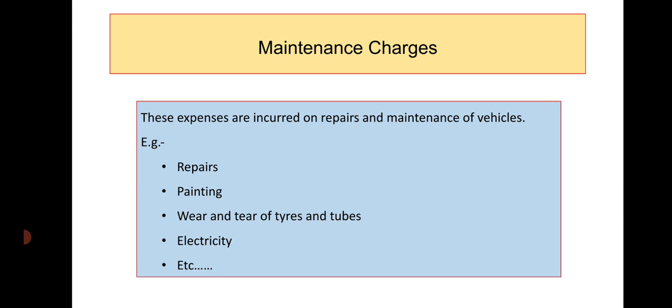Next, maintenance charges, which are also called semi-variable charges. These expenses are incurred on repairs and maintenance of vehicles. So these are semi-variable. Examples: expenditure for repairs, painting, wear and tear of tires and tubes, electricity expenses, etc.